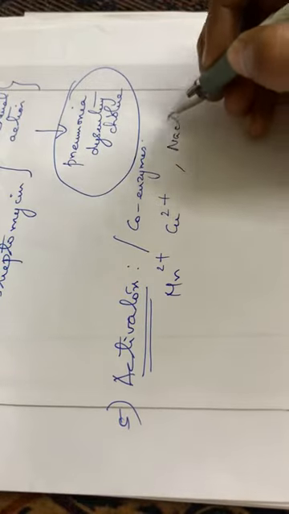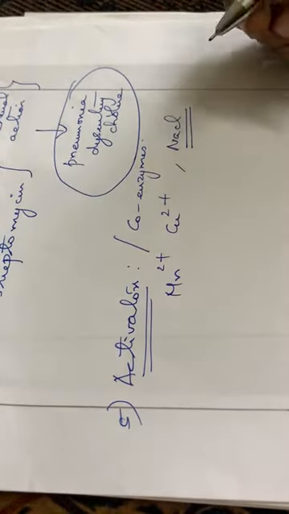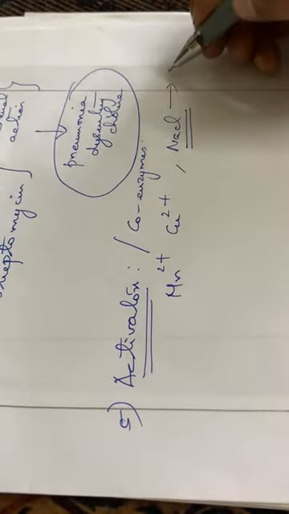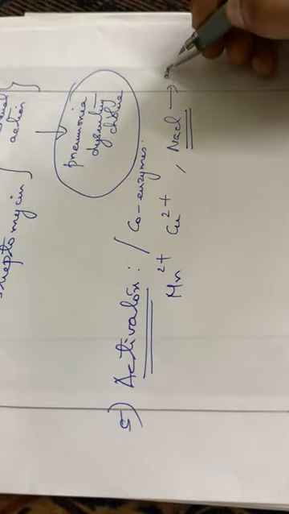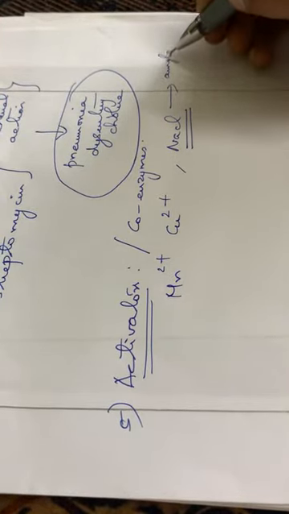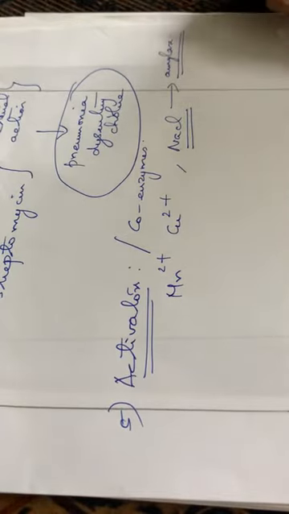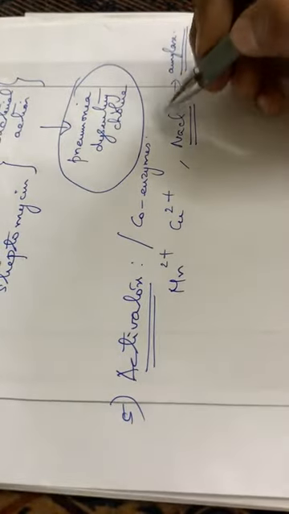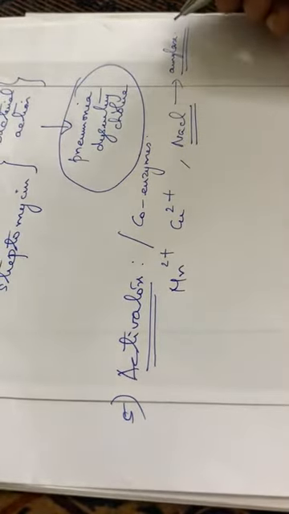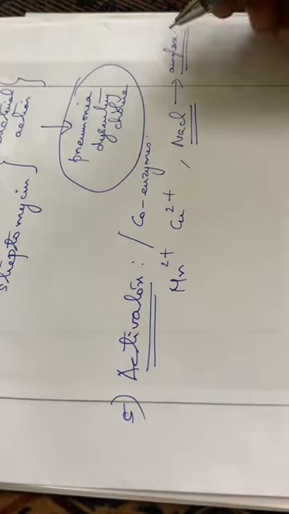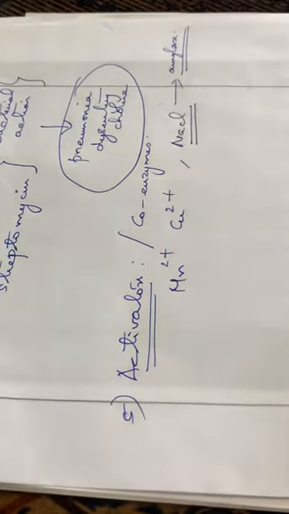Also NaCl sometimes enhances the catalytic action. So Na plus enhances the catalytic action of the enzyme amylase. These enzymes are specific, and here sodium chloride or Na plus enhances the catalytic activity of amylase. So it can be called a coenzyme.